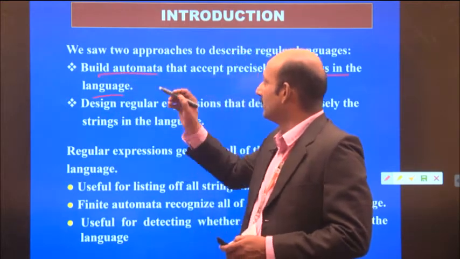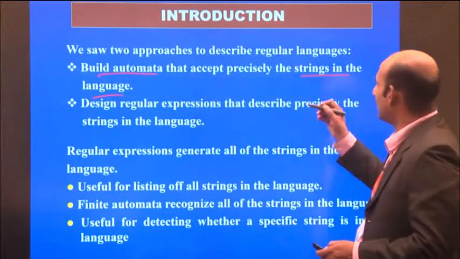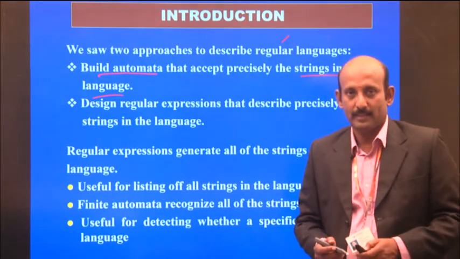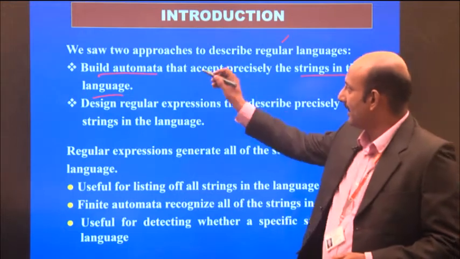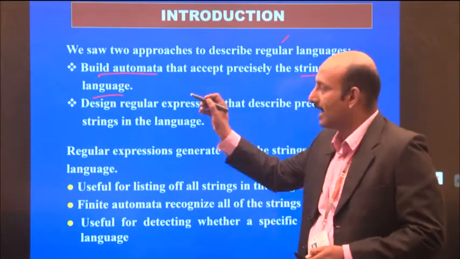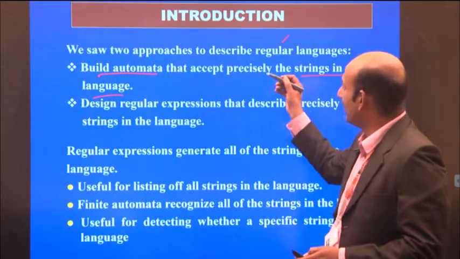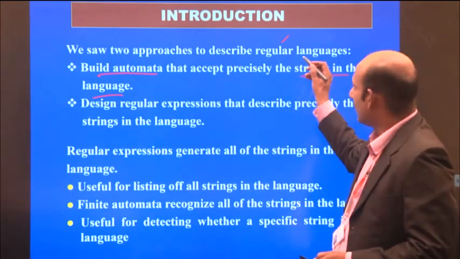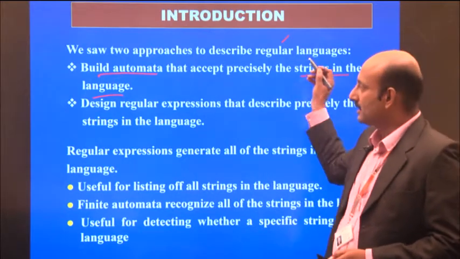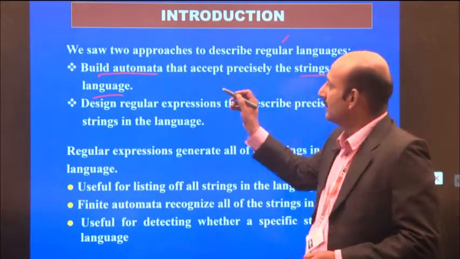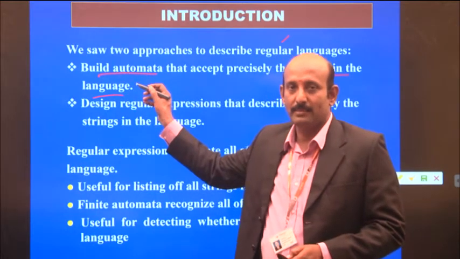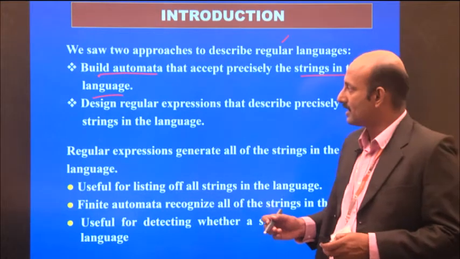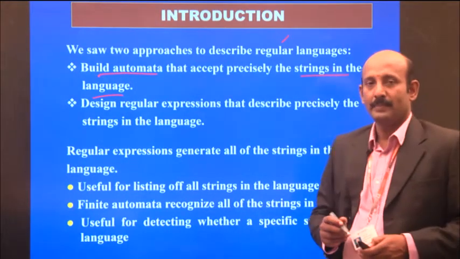We can describe regular languages this way: a language is said to be regular if there is an automaton that accepts the strings in that language. A regular language is a language whose strings are accepted by a finite automaton. So if a finite automaton accepts the strings, that is called a regular language.